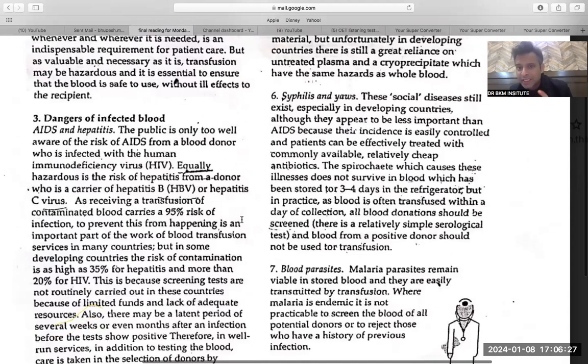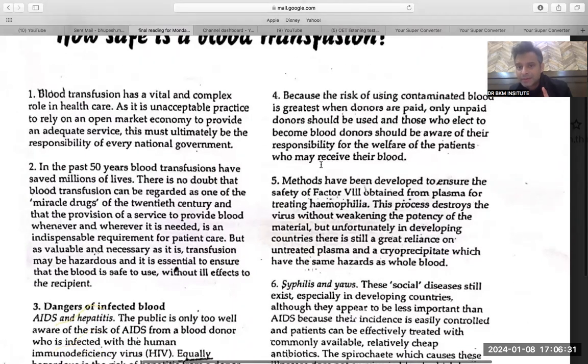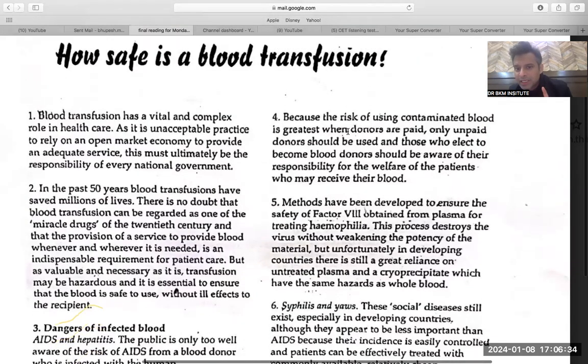Yes, here: the risk of using contaminated blood is greatest when the donors are paid. Only unpaid donors should be used. So the author does not want donors to be paid. Here the line is given, but in the final exam, the question would come in the original OET exam like according to paragraph 1, according to paragraph 2. This is a reading to practice, so we are just practicing it.